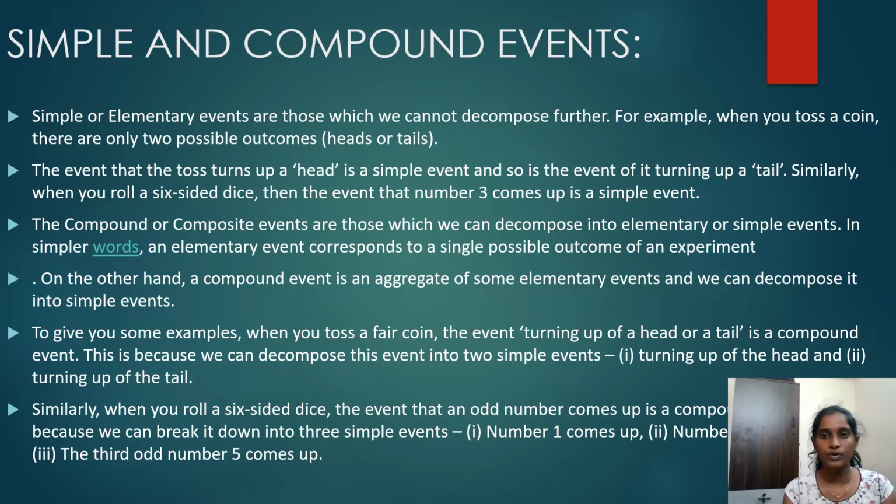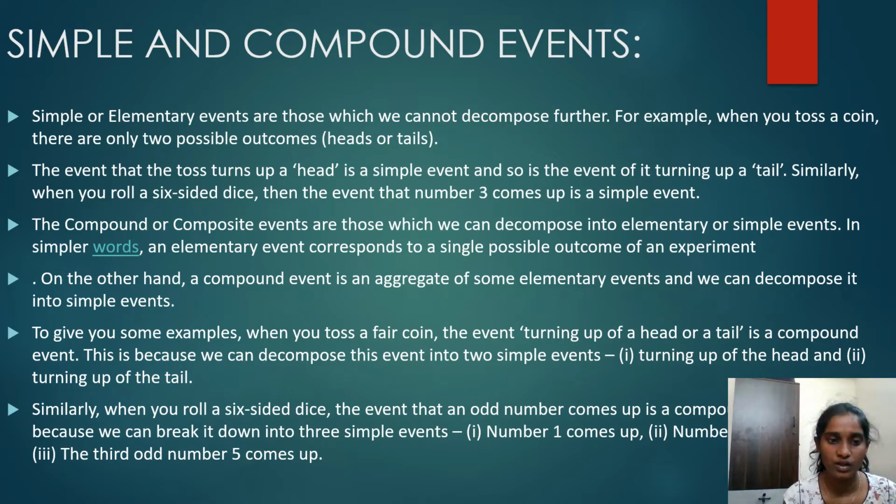For example, when you toss a coin, there are two possible outcomes, heads or tails. The event that the toss turns up a head is a simple event, and so is the event of it turning up a tail. Similarly, when you roll a six-sided dice, the event that the number 3 comes up is a simple event. The compound or composite events are those which we can decompose into elementary or simple events. In simpler words, an elementary event corresponds to a single possible outcome of an experiment. On the other hand, a compound event is an aggregate of some elementary events, and we can decompose it into simple events.